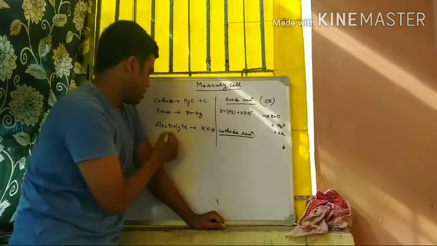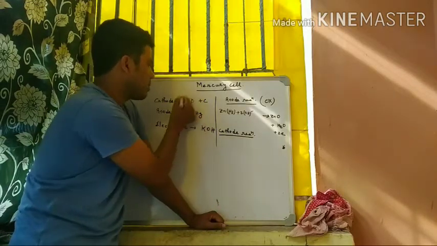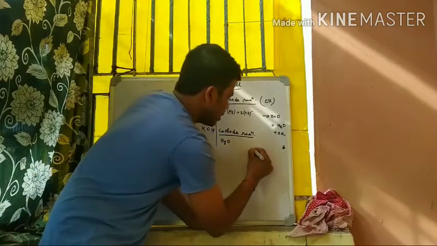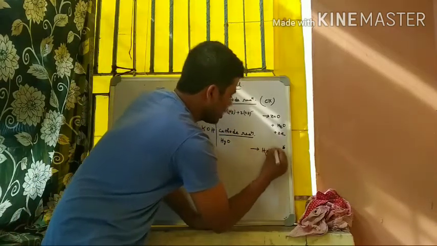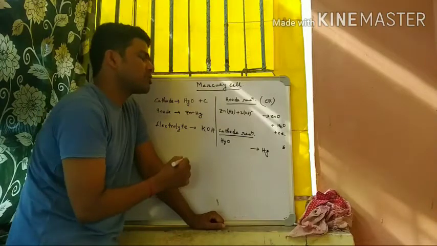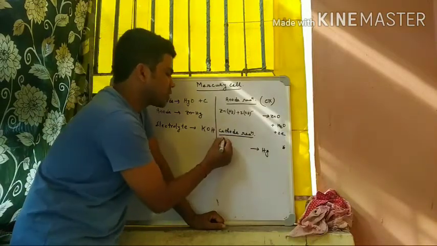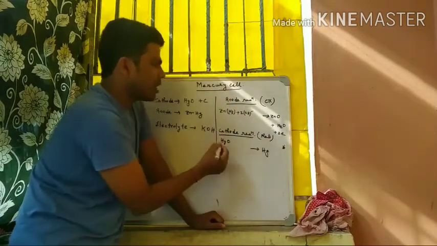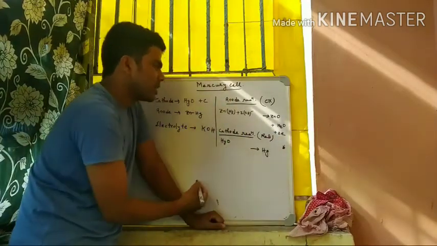Now we have to write the cathode reaction. Just look, in the cathode reaction, mercury oxide is taken. This mercury oxide is transformed into mercury. So in the cathode, reduction occurs. Mercury oxide reduces to mercury.